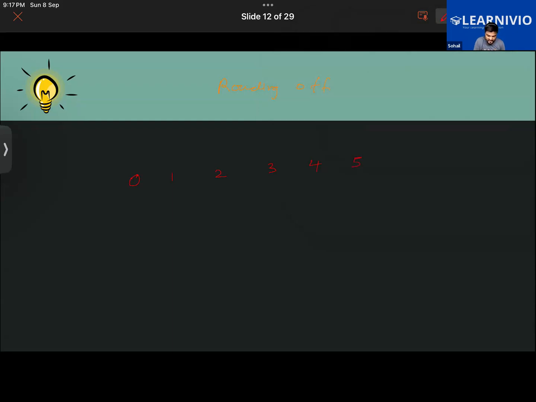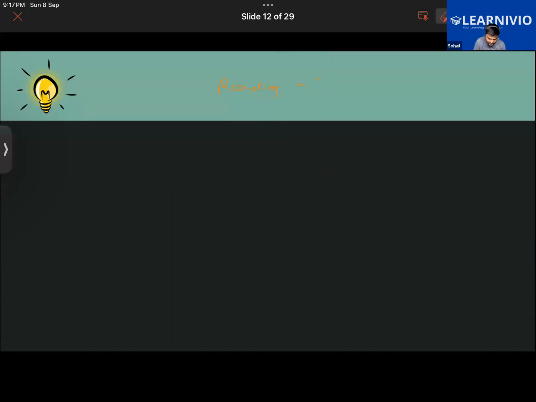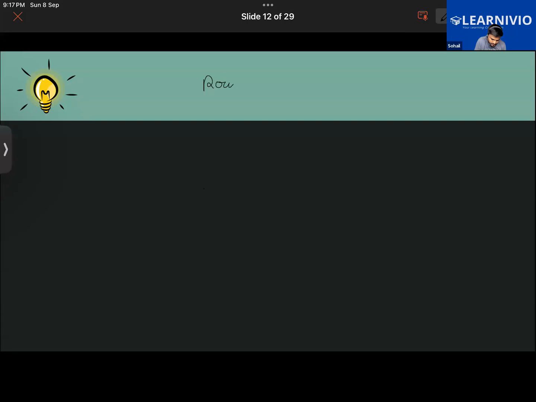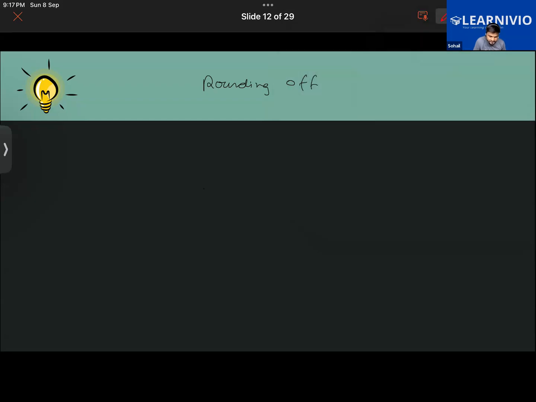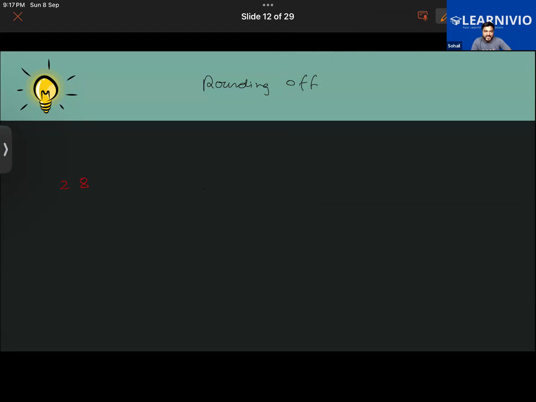Let us say that you are provided... let me first complete this, then I'm going to provide the explanation. Say that you have a number, for instance 28, and we are required to round it off to the nearest tens.